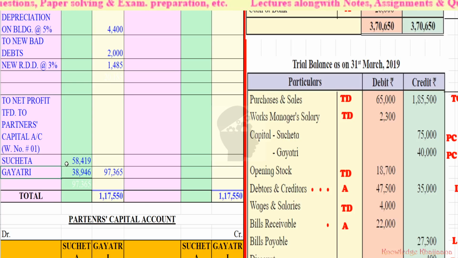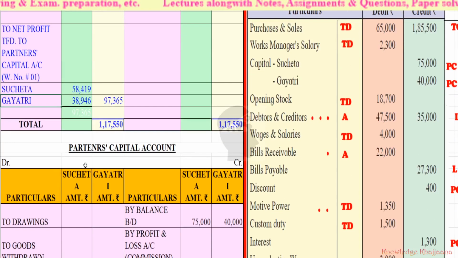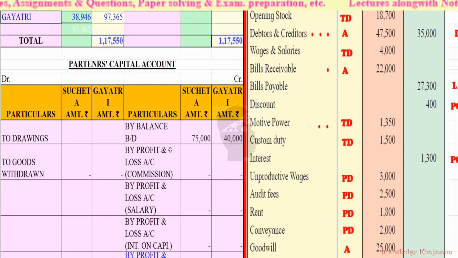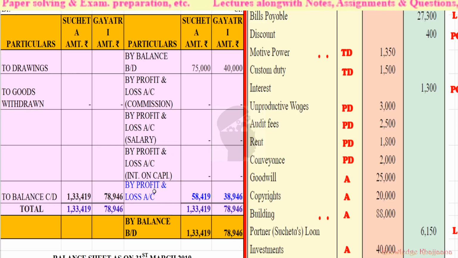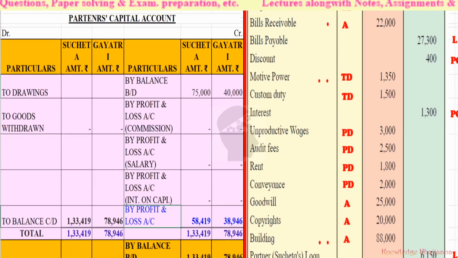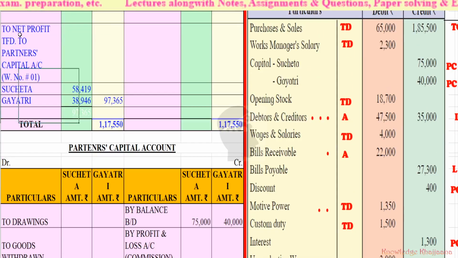Now, this profit share of Sucheta and Gayatri should be recorded to their respective capital accounts. Okay, so we record this share of Gayatri and Sucheta's profit into their partners' capital account against their names. That is, it should be recorded to the credit side of the partner's capital account. So by profit and loss account, why? Because what we had written, to net profit transferred to partner's capital account.